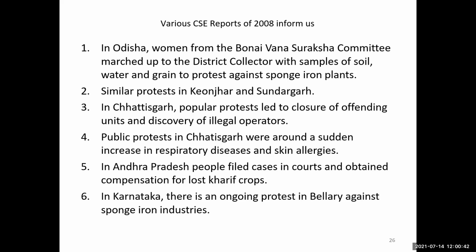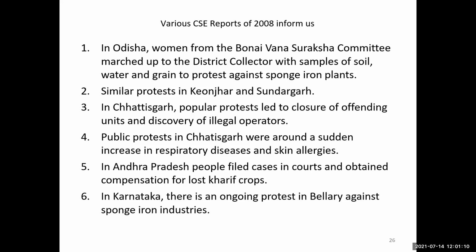It directly affects the soil and the water. So sometimes people collect samples of the soil and the water near the steel plant and submit them to the district collector if the sample is very bad. This type of pollutant directly impacts the atmosphere, the soil, and the water. So how do the people of Odisha survive this?